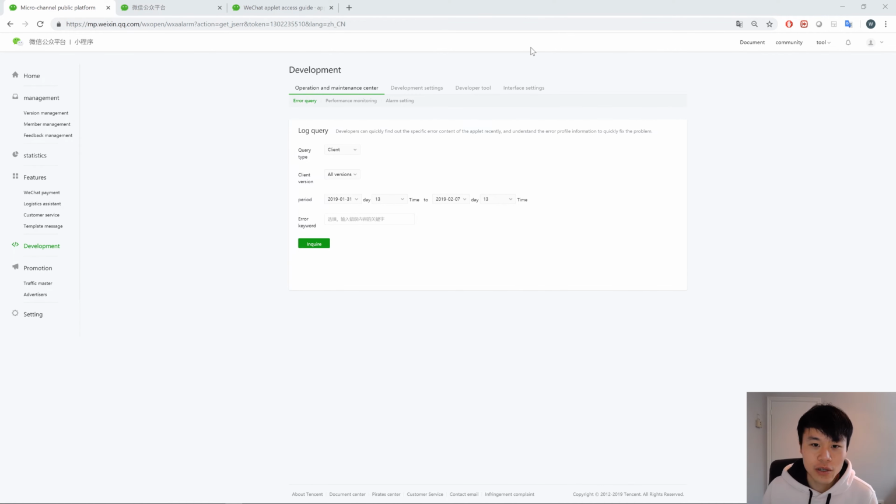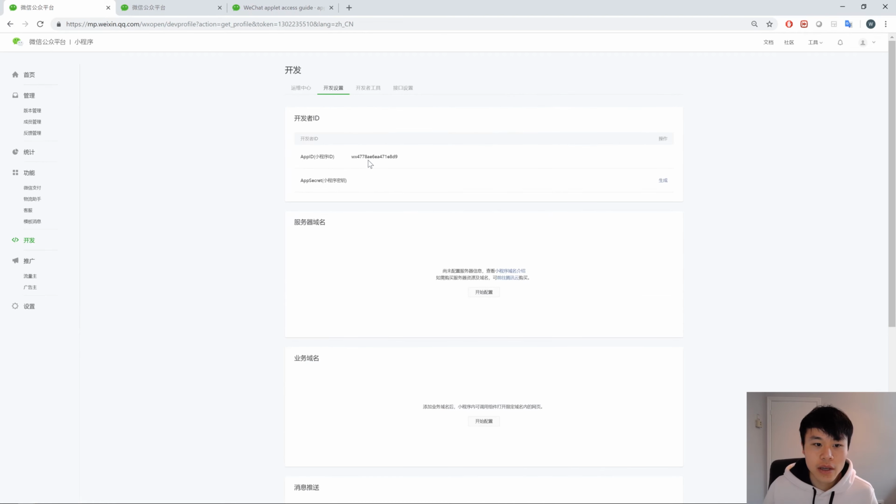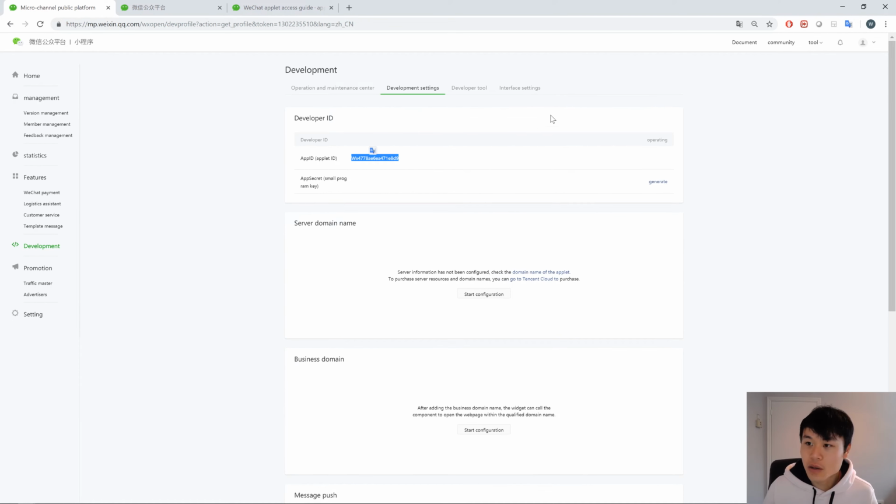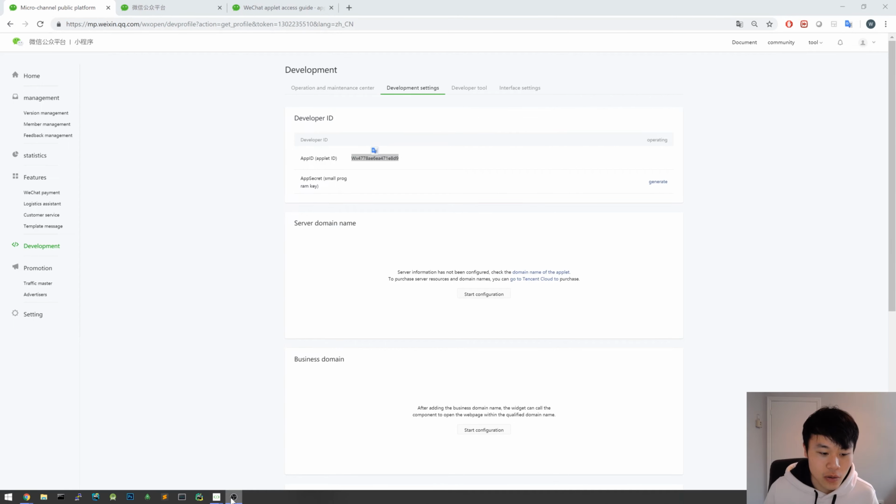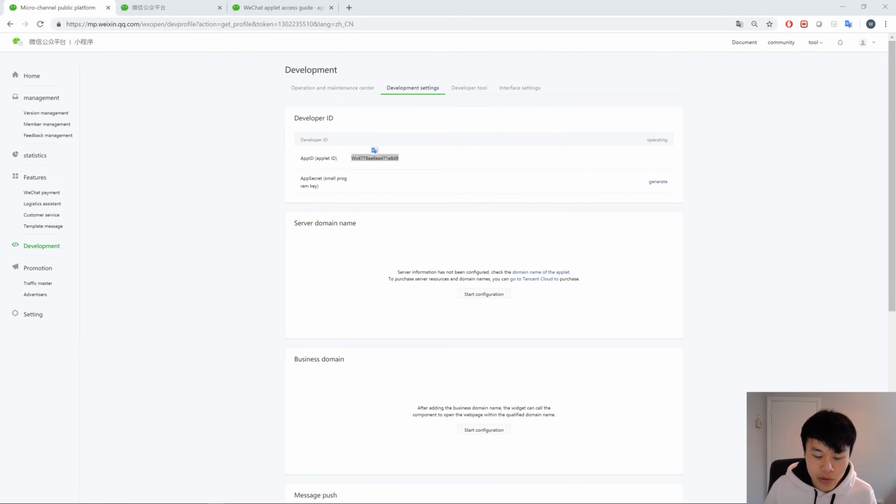After we got all the registration stuff done, you should be able to access the developer console on the website. And what you want to do is go to this development tab right here. First, make sure, of course, that you Google Translate the page. Now go to development settings, and right here you'll see the app ID. Notice that Google Translate just did a really stupid thing where it just capitalized the M here. That'll actually make your app ID invalid, so you don't want to use that capital.